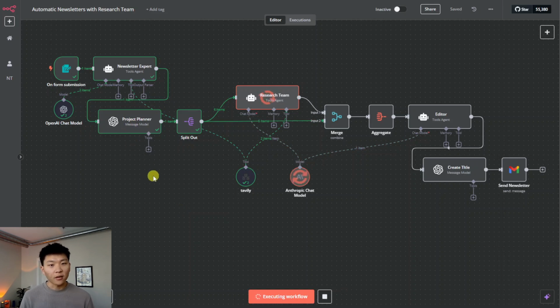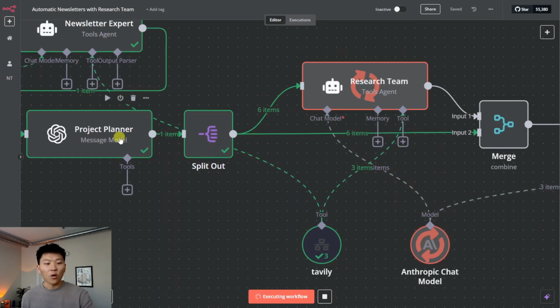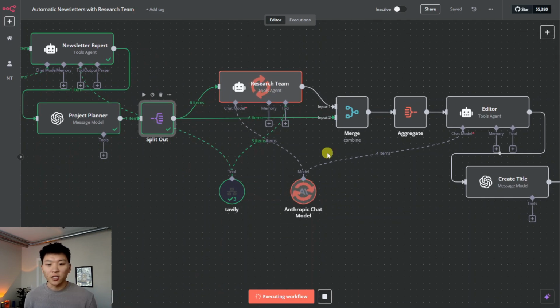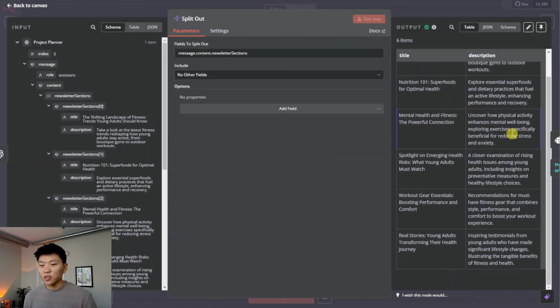The project planner then takes that table of contents and splits out different titles and descriptions for the different sections of the article. Looks like it did 6 of them. As you can see, 1 item left the project planner and then it split out 6. So what's going on here is we basically have 6 different agents doing research because right here, as you can see, we got 6 titles and description pairs.